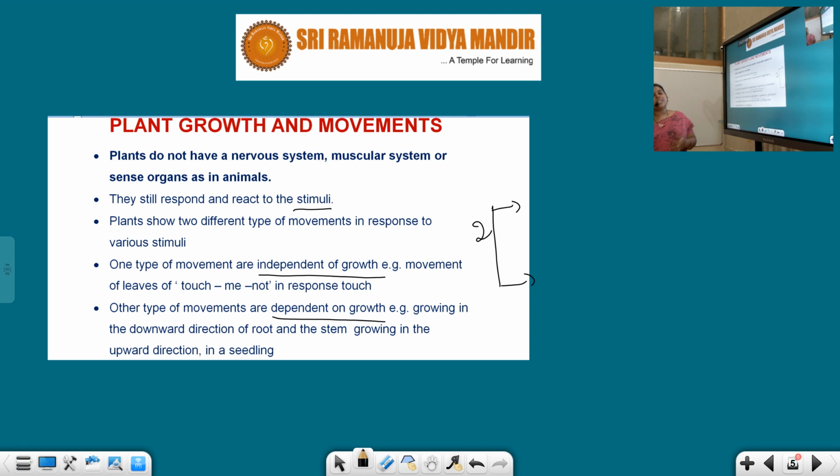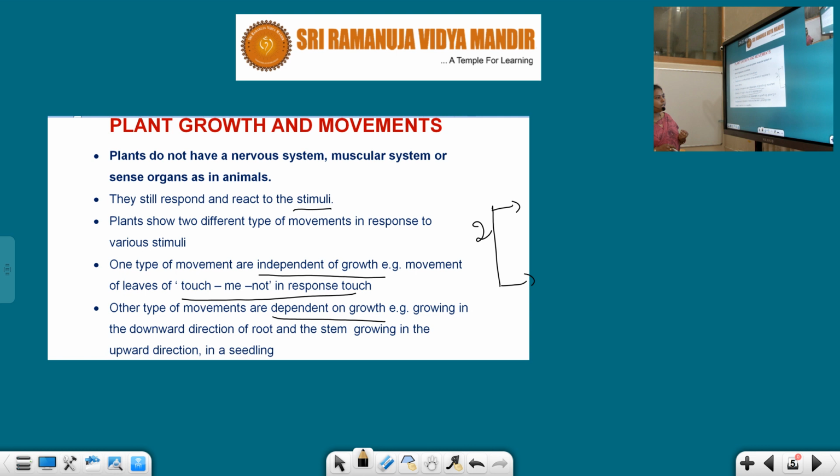One type of movement is independent of growth. Example: movement of the leaves of the touch-me-not plant in response to touch. I think you might have experienced a touch-me-not plant. When you touch the plant, the leaves immediately close, and after some time they open. Simply, the leaves have the sense of touch. Next, the other type of movement is dependent on growth.